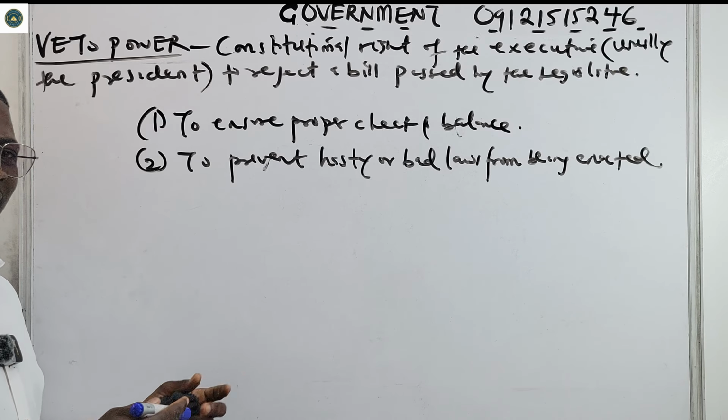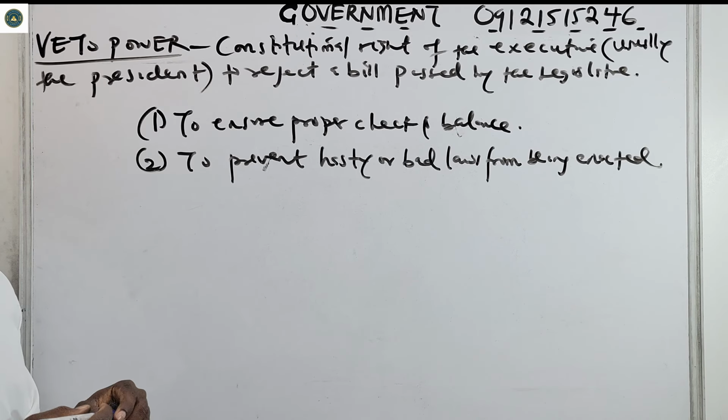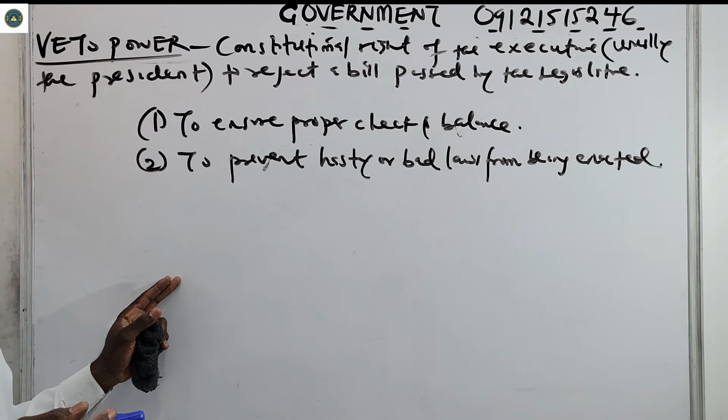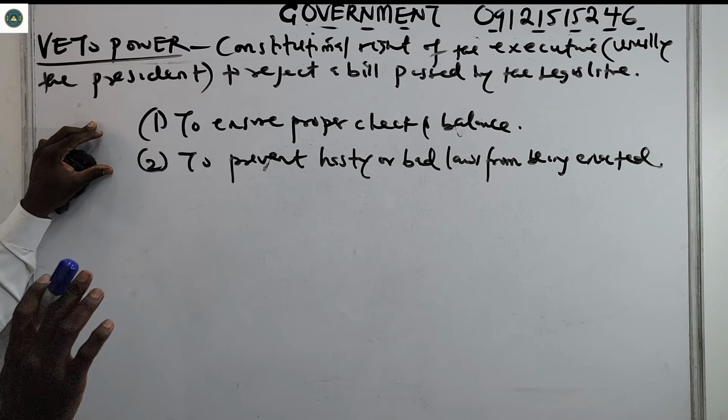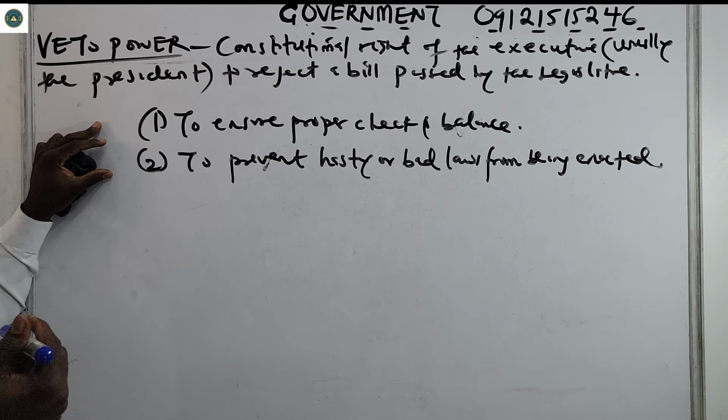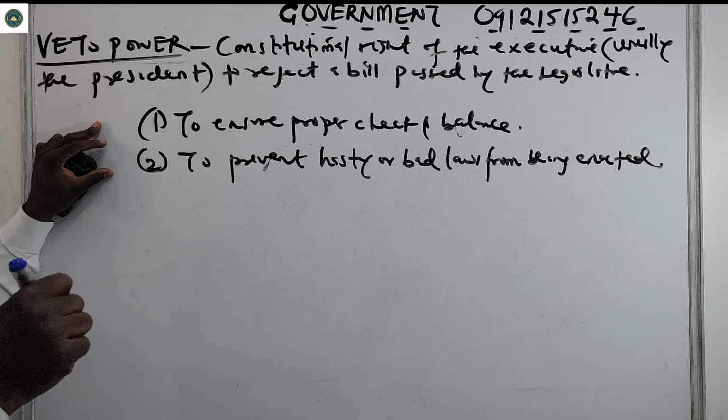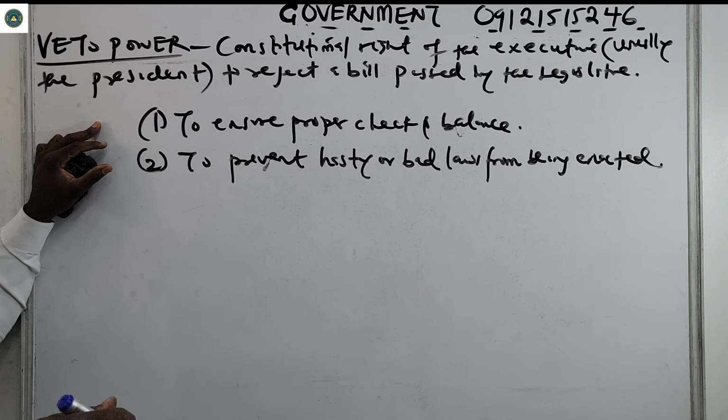No, he has to check, so he may decide not to pass it into law. And also to ensure that executive opinion is considered before a bill is being finalized.